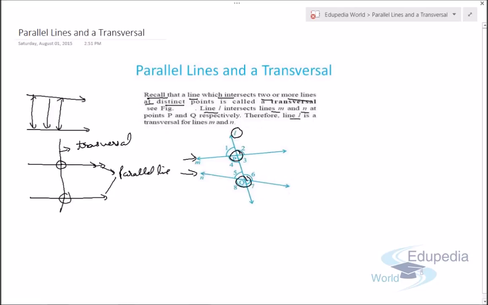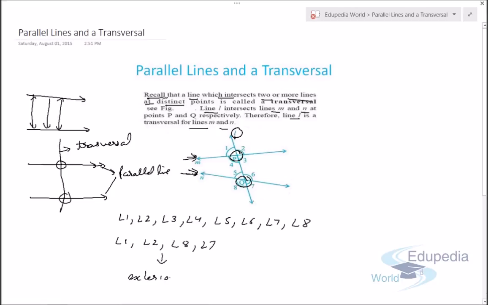Therefore line L is transversal for lines M and N. Now if we consider the angles, there are 8 angles: angle 1, angle 2, angle 3, angle 4, angle 5, angle 6, angle 7 and angle 8. Now if we see angle 1, angle 2, angle 8 and angle 7, these angles are known as exterior angles.